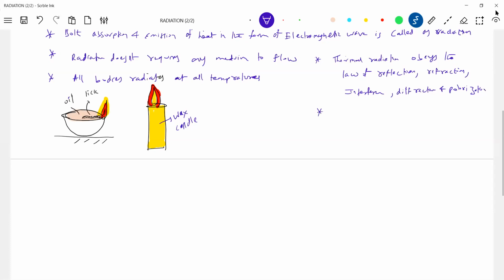Then this thermal radiation exerts pressure on the surface on which it is incident. It will also exert force.